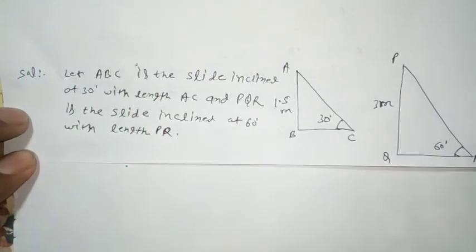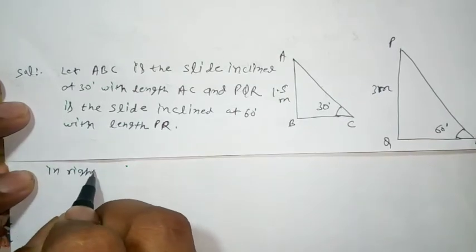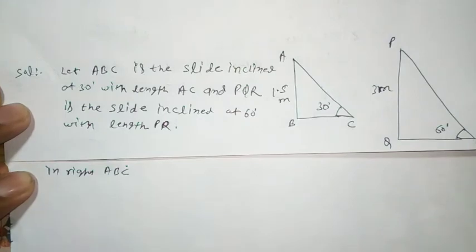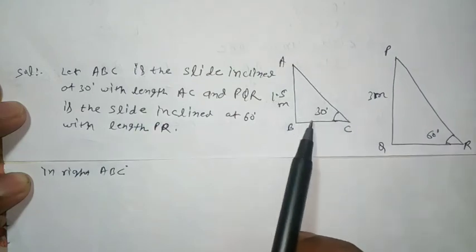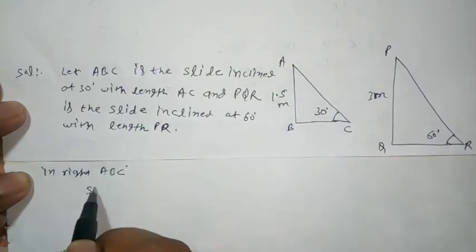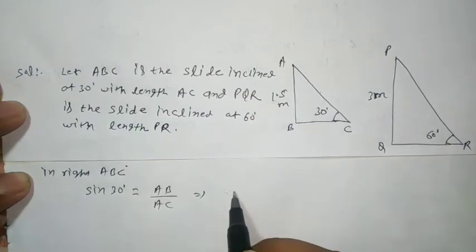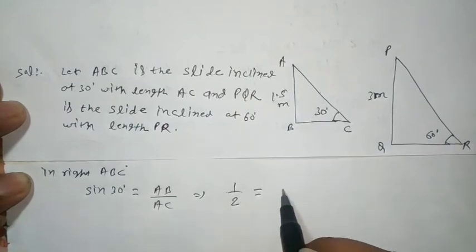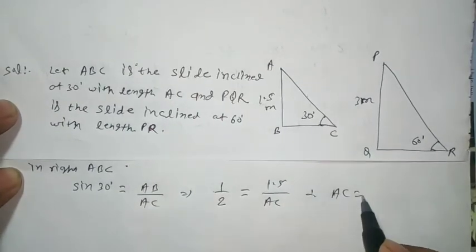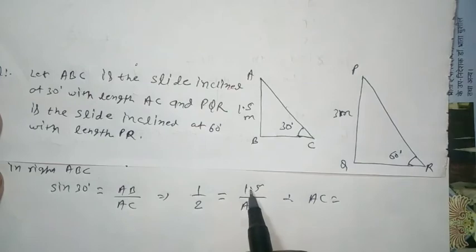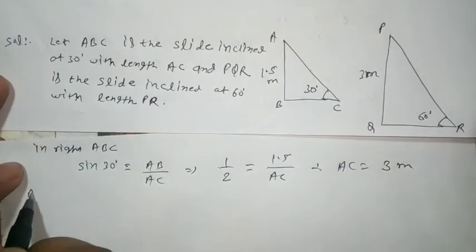Okay, in right triangle ABC, we have to find AC, that is the hypotenuse. So sine 30 degrees. Sine 30 degrees is equal to AB by AC, which implies the value of sine 30 is equal to 1 by 2, which is equal to AB 1.5 by AC. Therefore, AC is equal to 1.5 into 2 is equal to 3 meter.